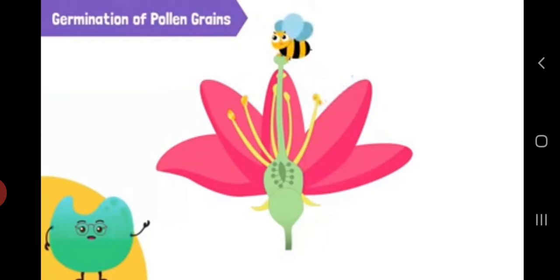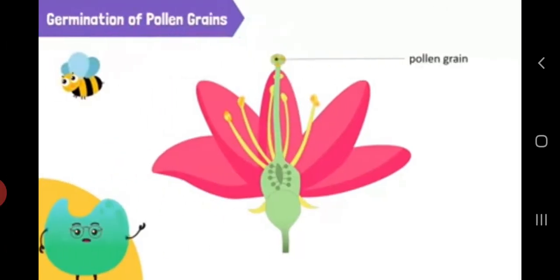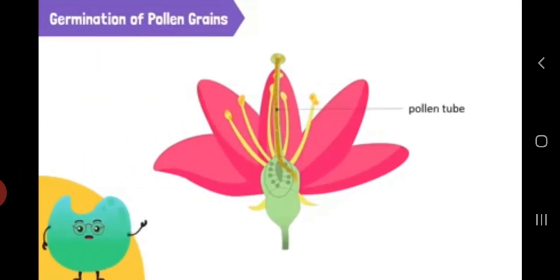After a pollen grain lands on a stigma, it germinates in response to a sugary substance secreted by the stigma. The pollen grain then sends out a pollen tube carrying the male gamete through the style into the ovary till it reaches the ovule.